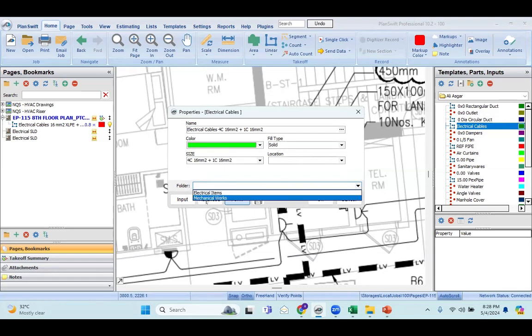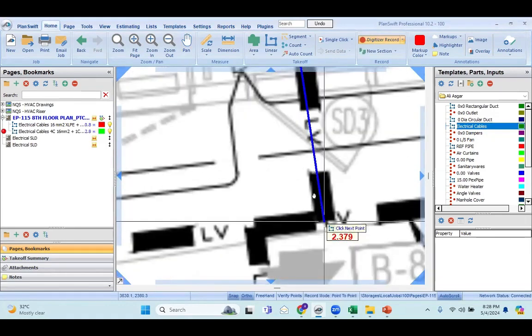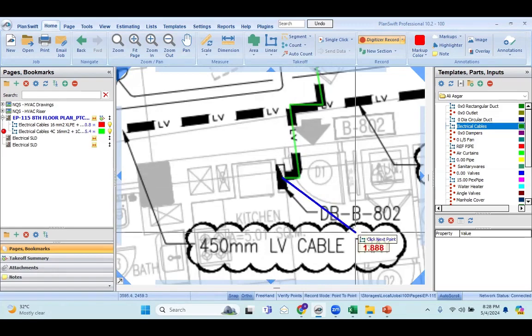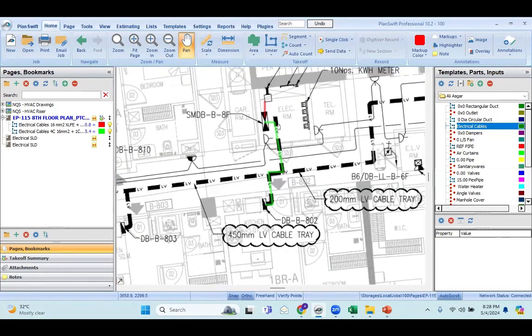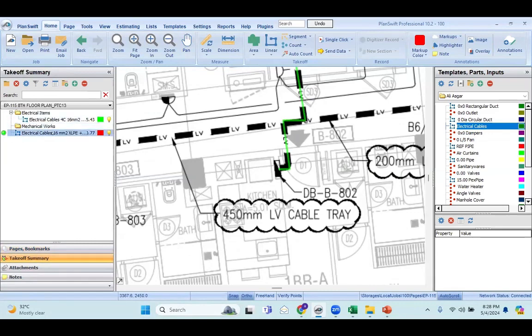So this is electrical items. I'll click on electrical items, click OK, and I'll measure this cable from here till this DB. So from SMDB to DB number 802.